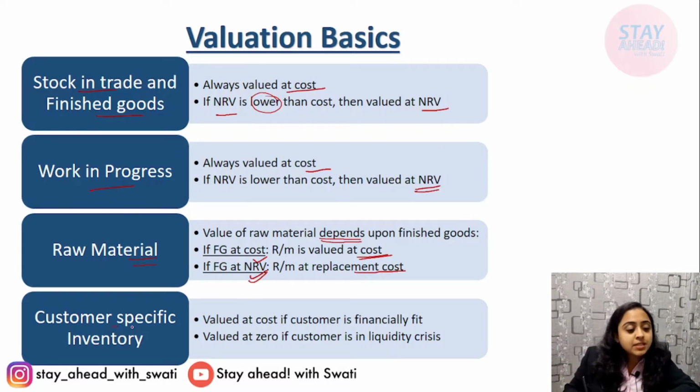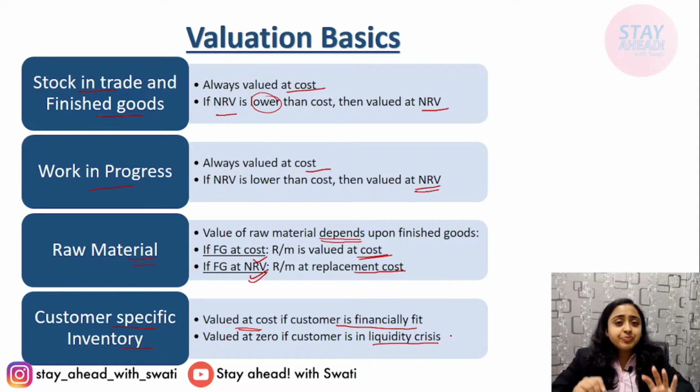Next comes customer specific inventory. This is inventory that is specifically designed by the customer. They have given their specifications and customization is done for a particular customer. Okay, so this is very dependent on the customer's financial health. If the customer is financially fit, then record it at the cost. And if the customer is in a liquidity crisis, that means he will be unable to buy this.